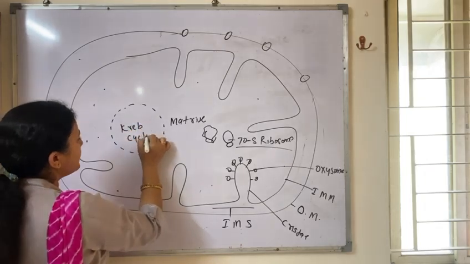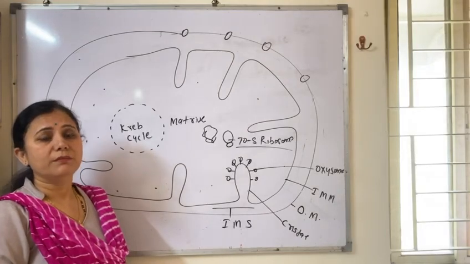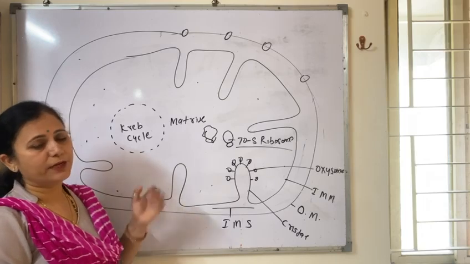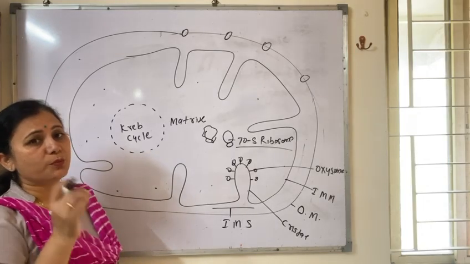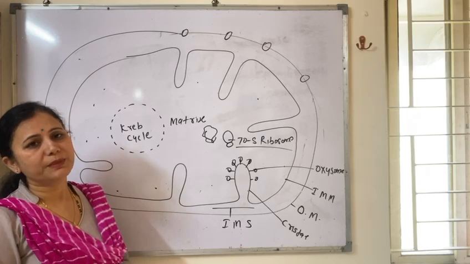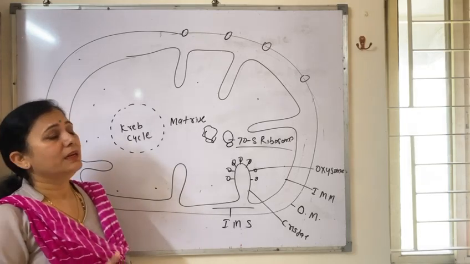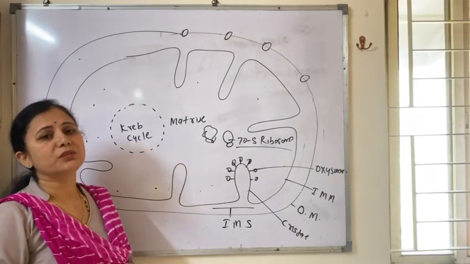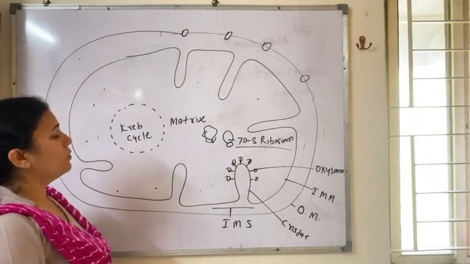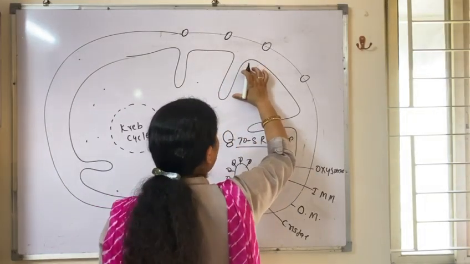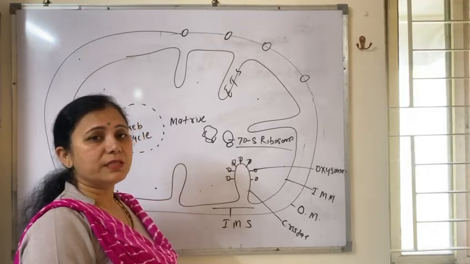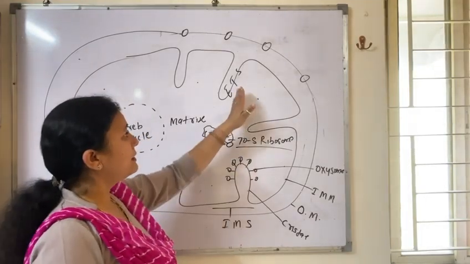Where does the Krebs cycle take place, children? What is the site of the Krebs cycle? Matrix of the mitochondria. You know that the production of ATP also takes place in the mitochondria. Where is ATP produced? The production of ATP is called phosphorylation, and the phosphorylation here takes place by the oxidation, by the breakdown of the products produced in the Krebs cycle, in the link reaction, and in glycolysis, which we will study in respiration in detail. So cristae, or the inner mitochondrial membrane, is where the ETS, the electron transport system, is located. The electron transport system is made up of 5 complexes, and here the 4th complex on which